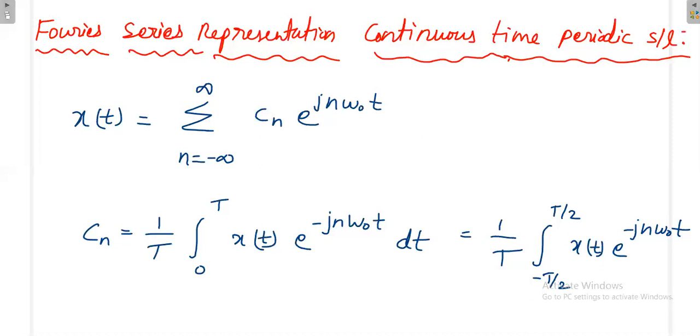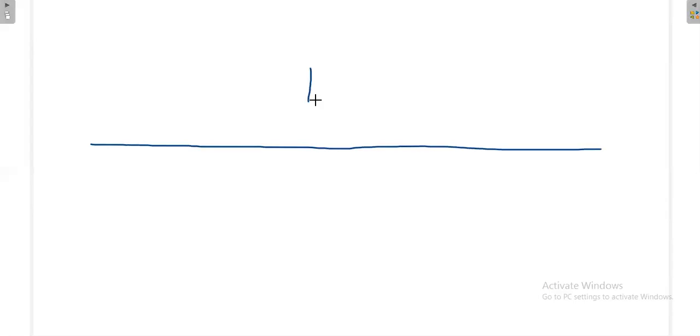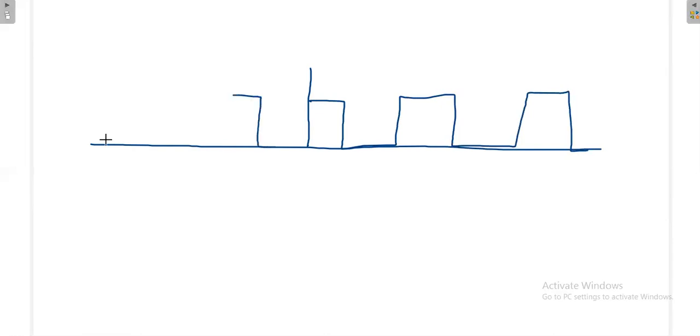For example, if the signal is given something like this, it's like a train of pulses. So I can imagine from 0 to T like this. This is one way of doing it.